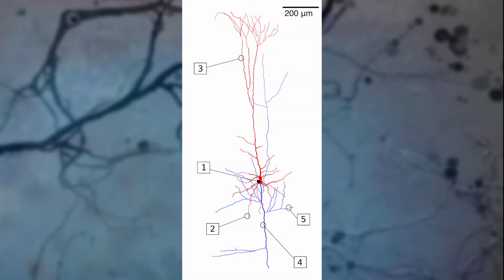Here we see a depiction of a cortical pyramidal cell. Its cell body and its dendrites, both apical dendrites and basal dendrites, are colored red here, and its branching axon is colored in blue. The soma of a pyramidal cell is typically about 20 microns long. But if you include the dendrites, the length of a pyramidal cell can be hundreds of microns long, and if you include the axon, the length can get very long indeed.